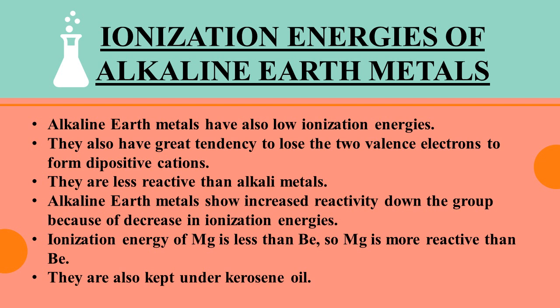As the ionization energies decrease down the group, the reactivity of alkaline earth metals increases down the group because it is easy for them to lose the valence electrons. As the ionization energy of magnesium is lower than beryllium, magnesium can easily lose the two valence electrons and it is more reactive than beryllium. So we can say that reactivity of alkaline earth metals increases down the group when ionization energies decrease.